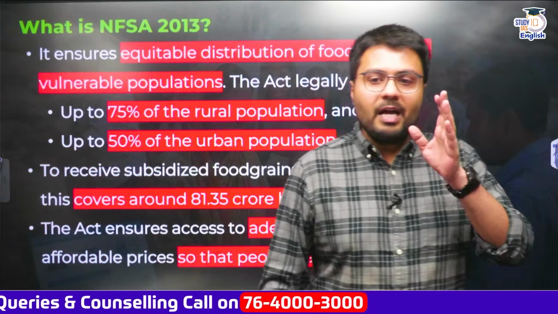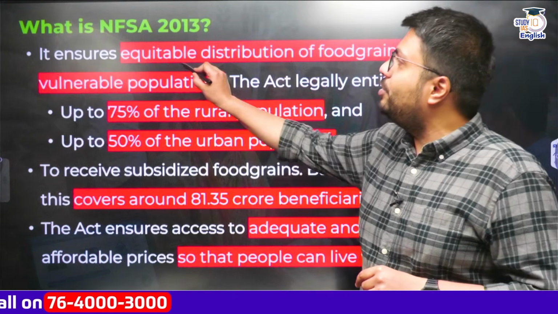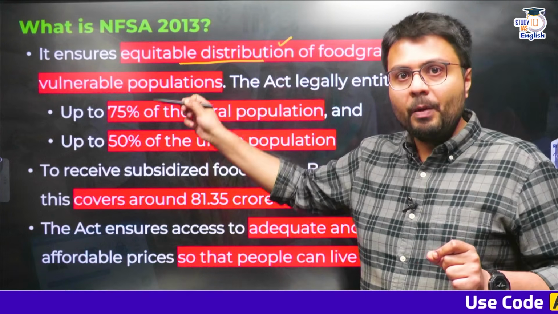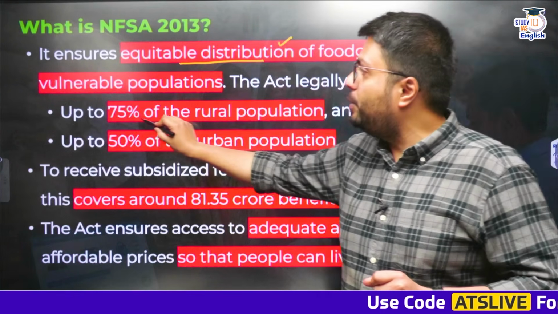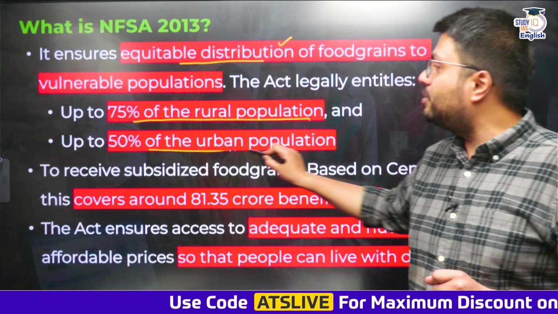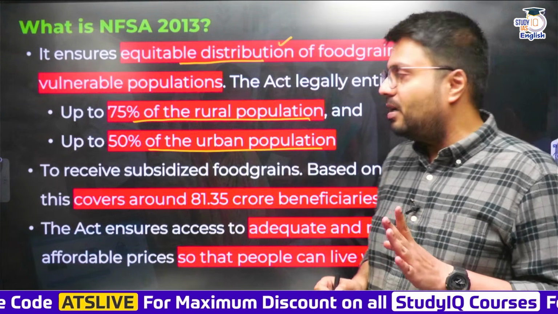So in this way, the National Food Security Act NFSA 2013, it ensures equitable distribution of food grain to the vulnerable population. Who are the vulnerable population? Up to 75% of the rural population and up to 50% of the urban population, and they receive subsidized food grains under the scheme.